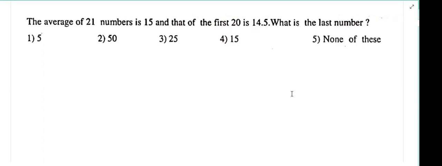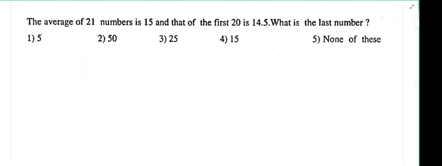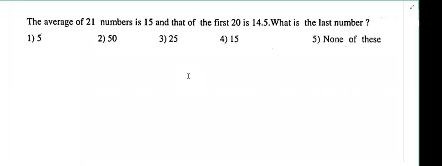21 persons have 15 rupees each. And the first 20 members have 14 rupees. And means that last person is leaving the group. And last person leaves the group with how much amount? That is the question here. Tell the answer. 25. Okay.